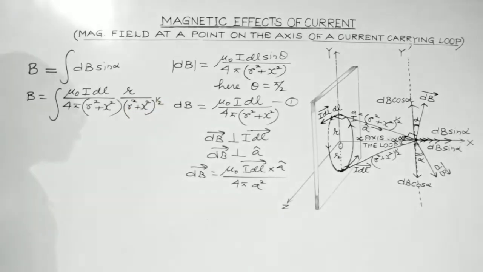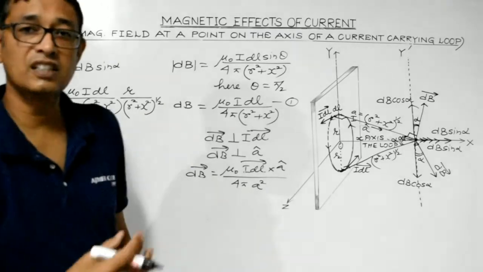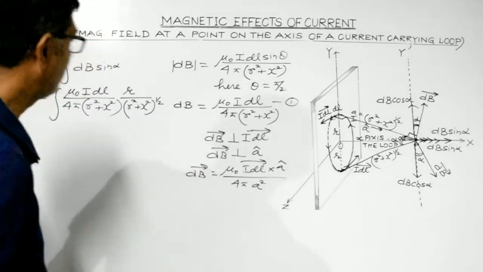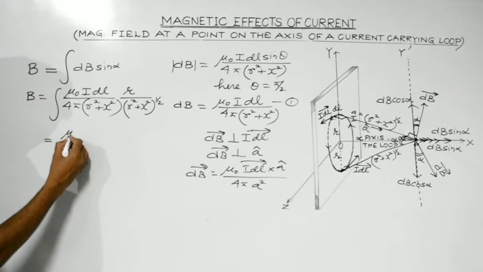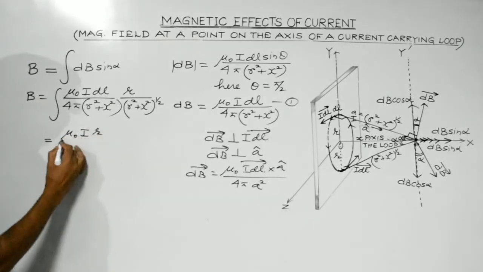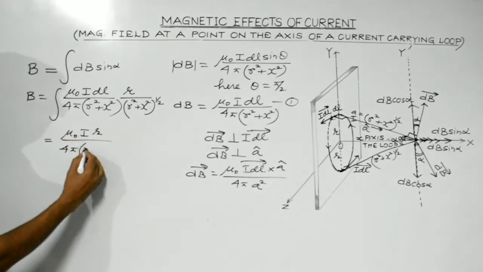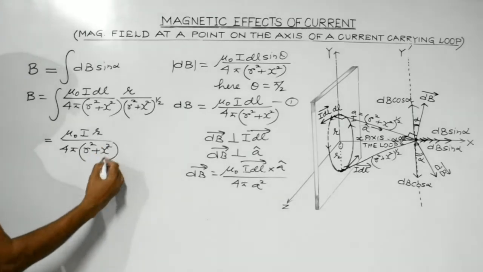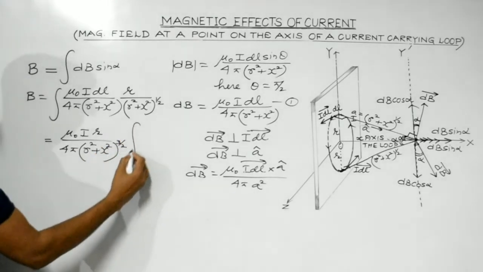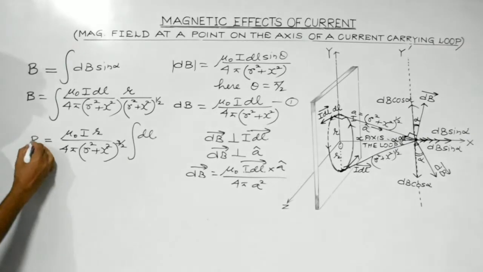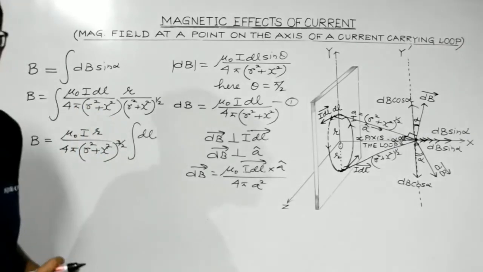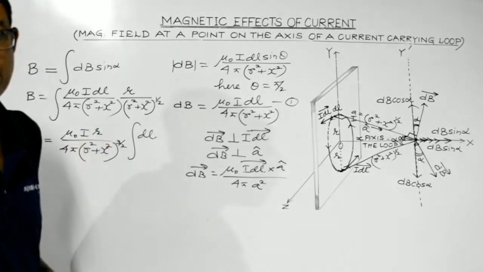So the constant terms can be taken outside the integration. So what we get is mu naught I r divided by 4 pi times (r square plus x square) to the power 3 by 2, times the integration of dl. Rest all these terms are constant, so they can be taken outside the integration.